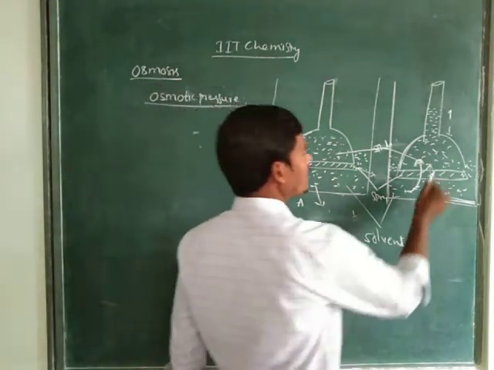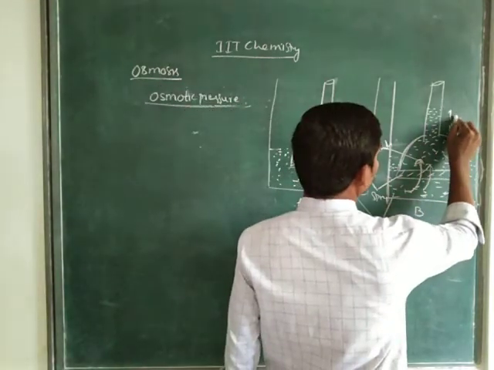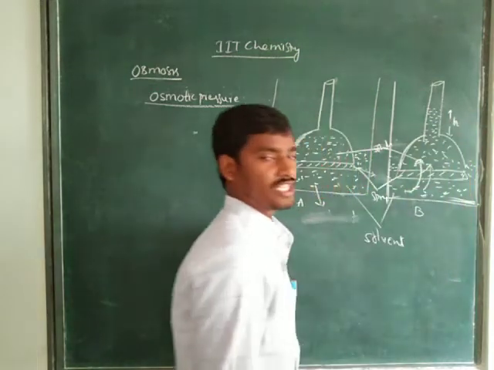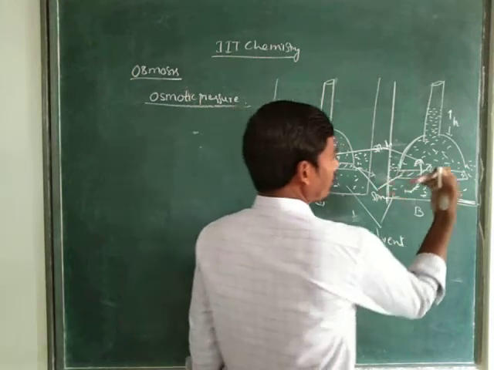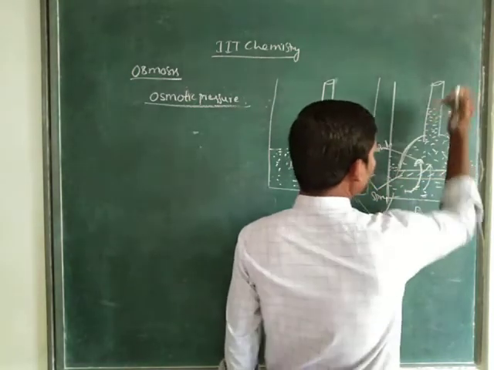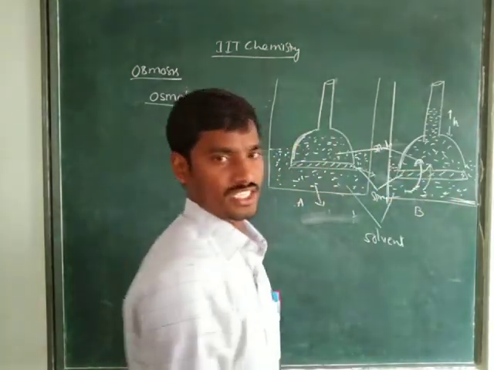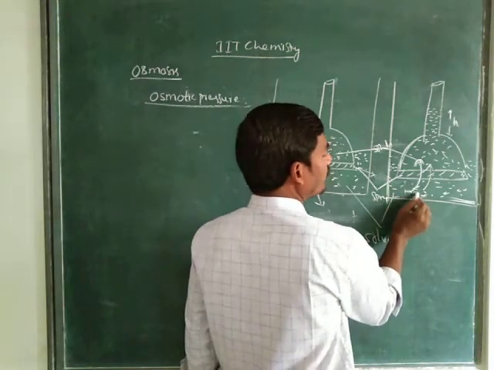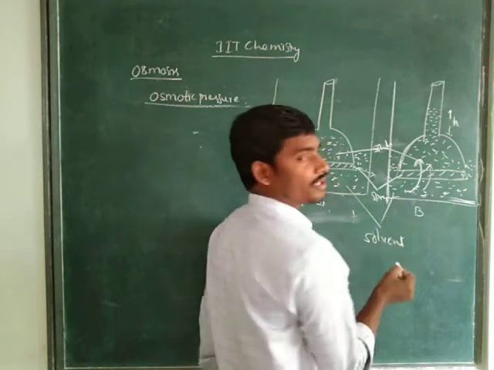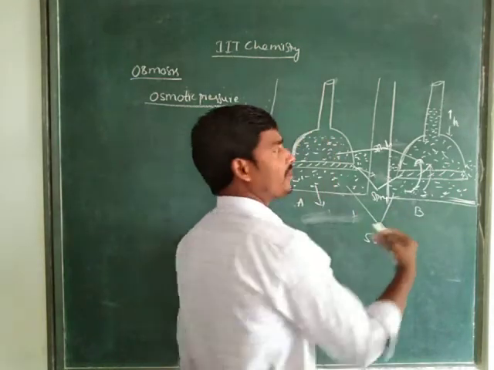So here we consider the height of the solution. It increases. How does it increase? Because some solvent molecules have entered into the solution. Then automatically what will happen?